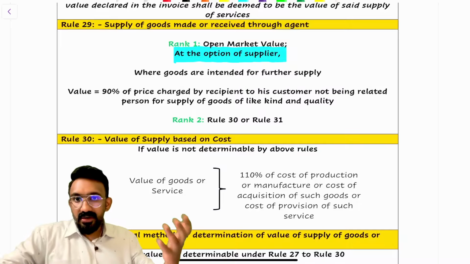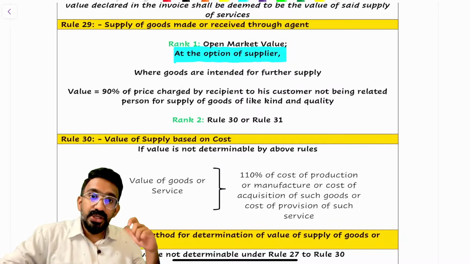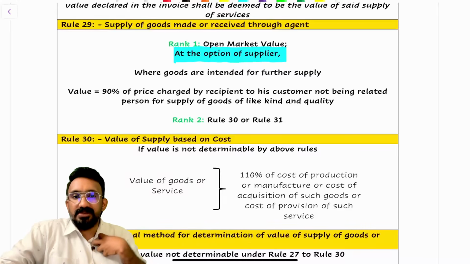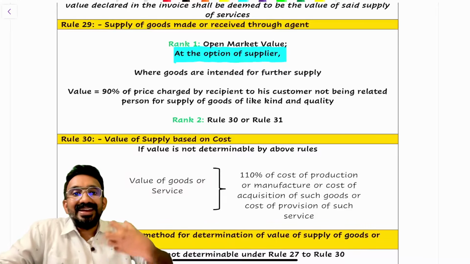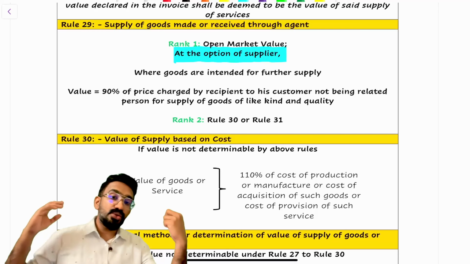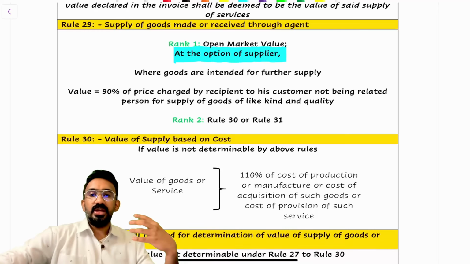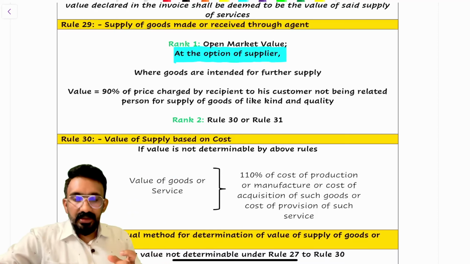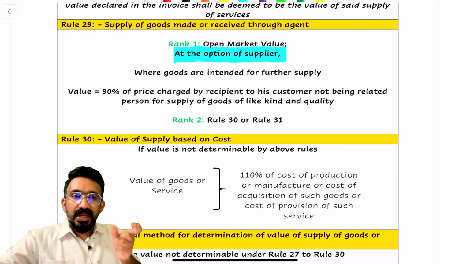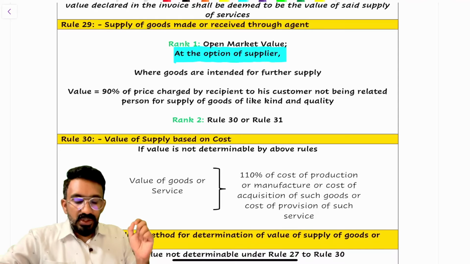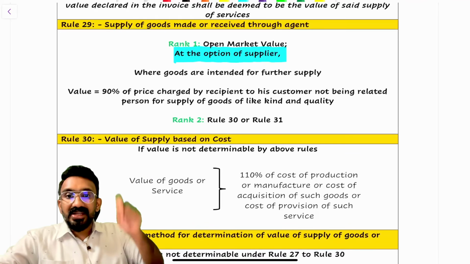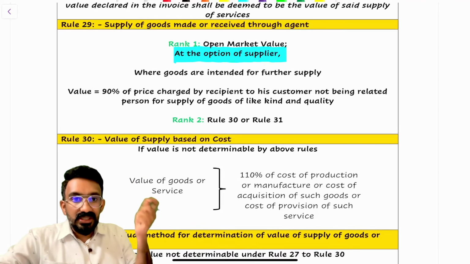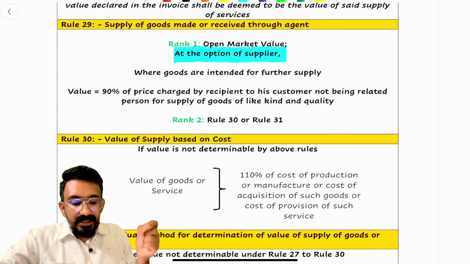Now, if that's not available, or at the option of the supplier, I'm giving an option for Samsung. What is the option? If the goods are intended for further supply, what is Raju going to do with this particular goods is the question. If it is meant for further supply, Raju is going to sell this. Then the value of supply by Samsung to Raju can be taken as 90% of the price charged by the recipient to his customer, not being a related person, for the supply of goods of like kind and quality.